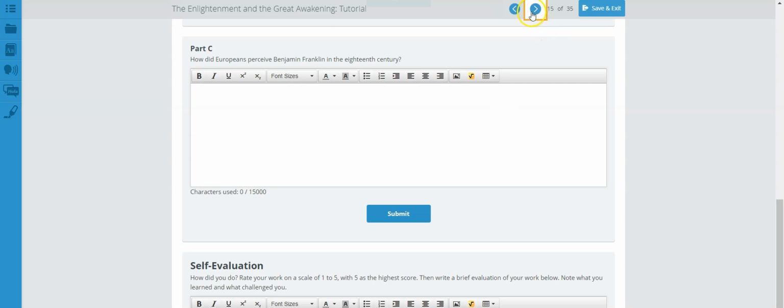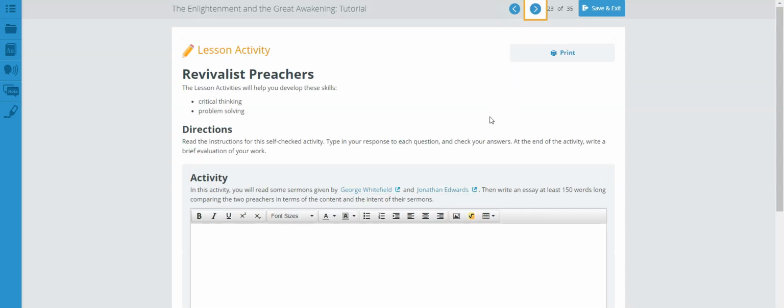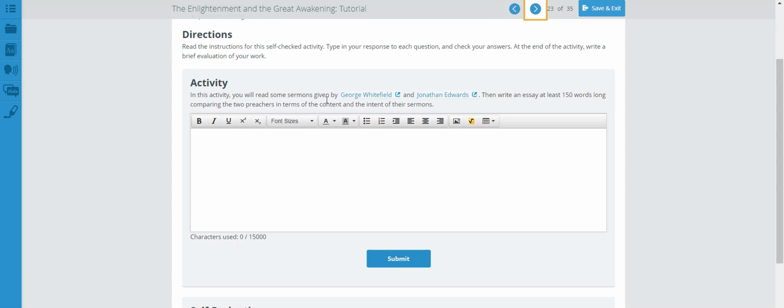Let's move on. We are now on page 23, the Enlightenment and Great Awakening tutorial, and this is your lesson activity, which is Revivalist Preachers. And let's see what you're being asked to do here. Let's go over to the activity portion, because this is where you're going to find what you need to do.